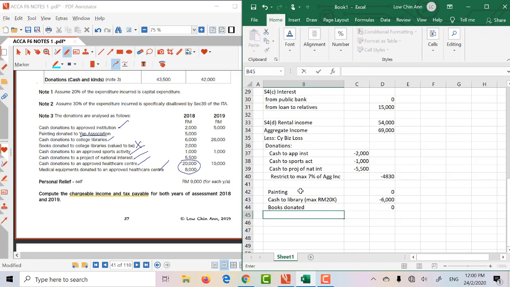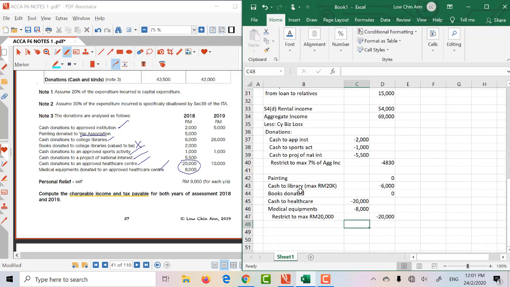Now followed by cash to healthcare, and also medical equipment. Now again, you can restrict to maximum 20k. So the amount was actually 28, but we will restrict to 20. Okay, so that's how you can present it.